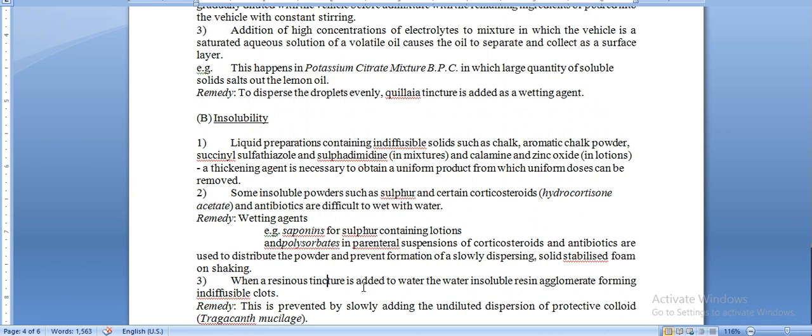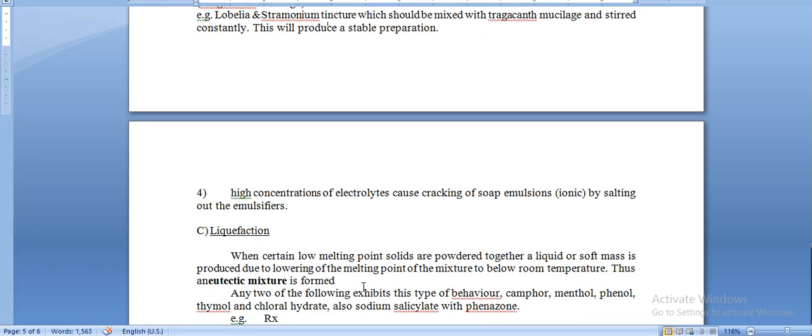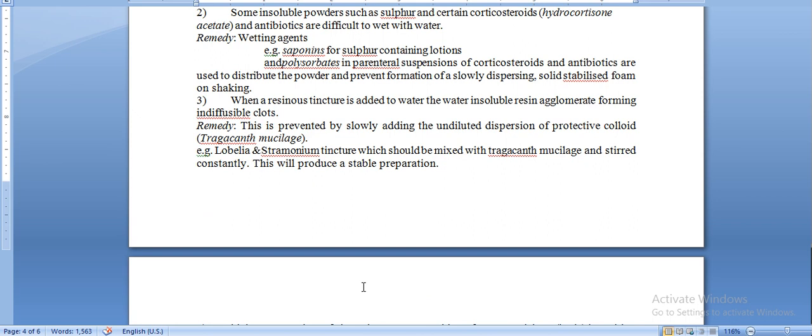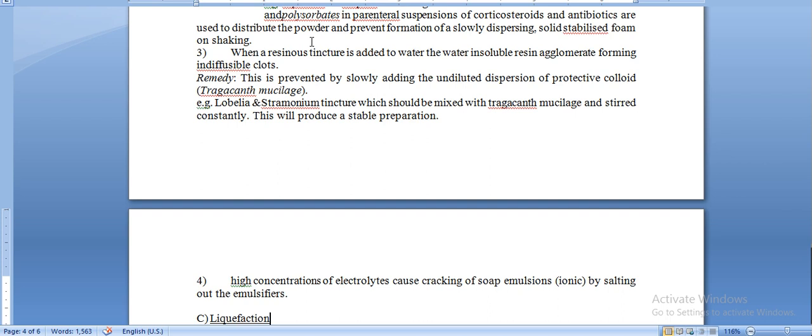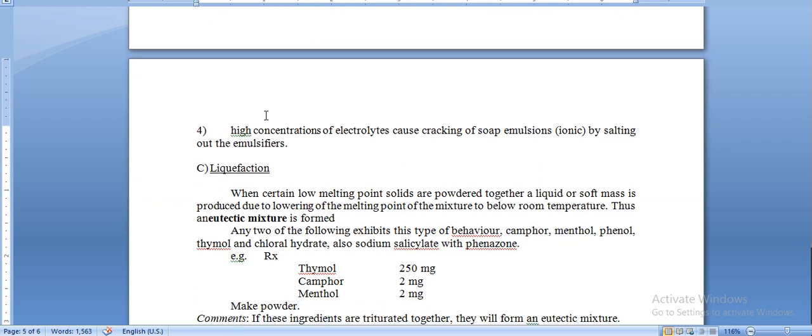Some insoluble powders such as sulfur and certain corticosteroids and antibiotics are difficult to wet with water. Examples are saponin in sulfur-containing lotions and polysorbates in parenteral suspensions of corticosteroids and antibiotics, used to distribute the powder and prevent formation of a slowly dispersing solid stabilized form on shaking. This is an example of physical incompatibility.